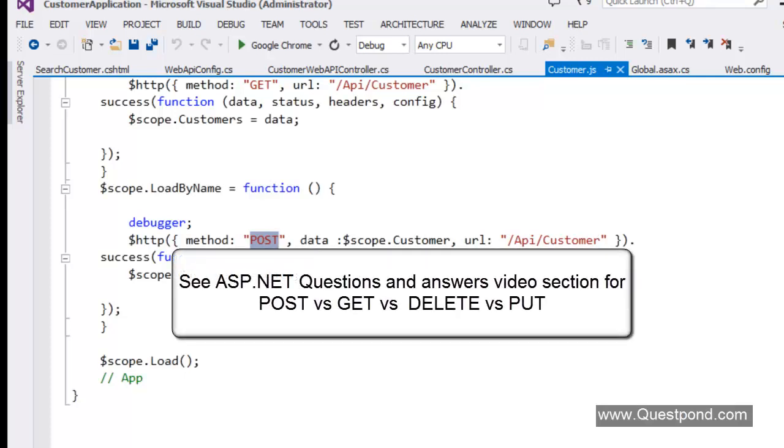Now in this video, I will not be going into details of how post is different from a get, how get is different from a put and delete. My suggestion is to go and watch the video in the ASP.NET questions and answers section, where I've explained all of these 4 methods of HTTP in a very clear way. But here, I would like to make a small statement so that, for this application, we can quickly make a decision and we can move ahead.